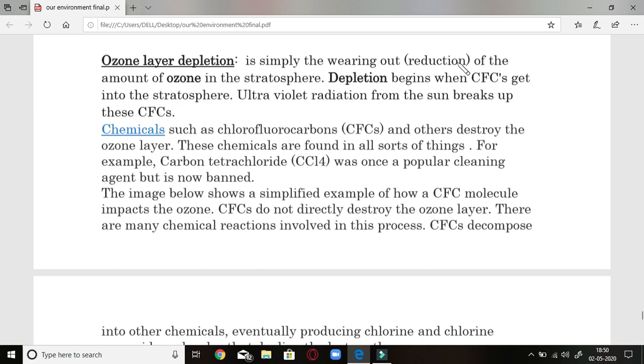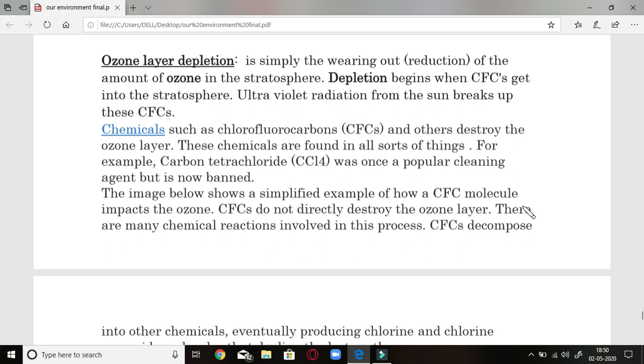It is a reduction of the amount of ozone in the stratosphere. Depletion begins when CFCs get into the stratosphere. And students, you know that this CFC is present in almost every gadget used in our home. Whether that is AC or refrigerator, this gas is released out of it. The chemicals like chlorofluorocarbons and others destroy the ozone layer. These chemicals are found in all sorts of things.